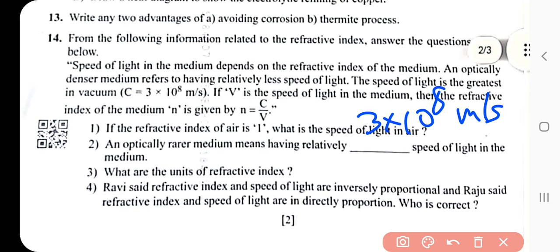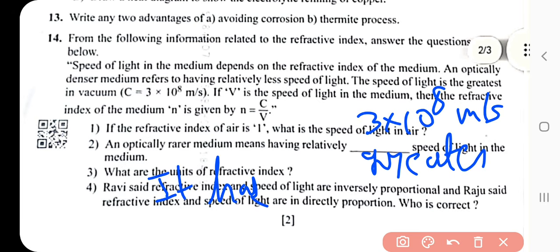An optically rarer medium means the speed of light in the medium is greater. The second one is greater. Third is, what is the unit of the refractive index? It has no unit.